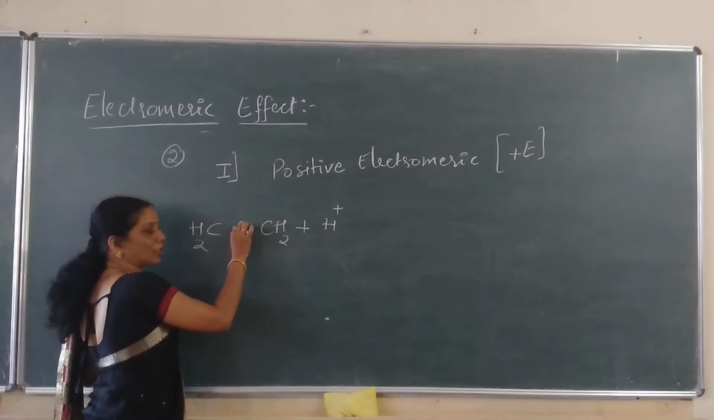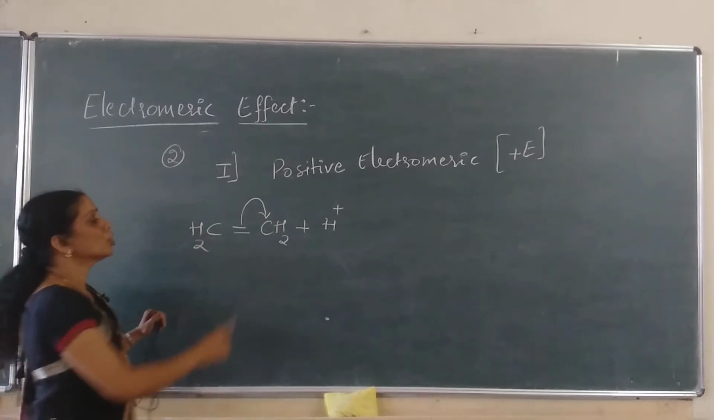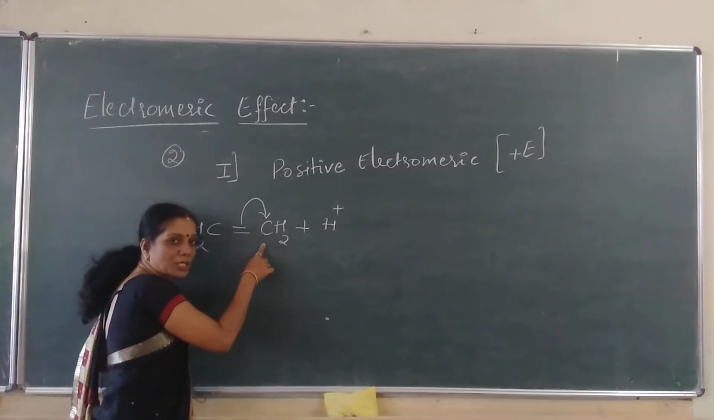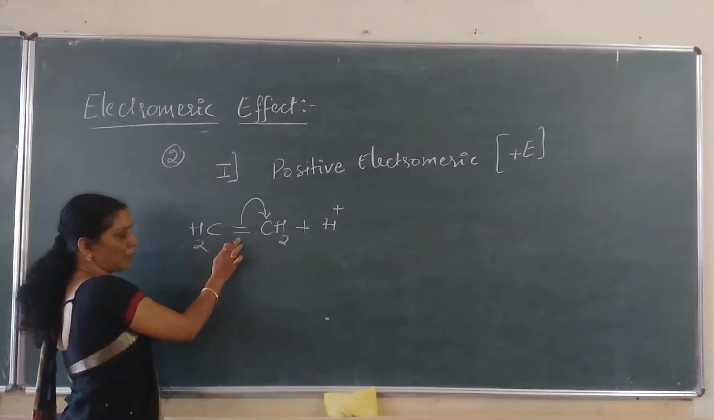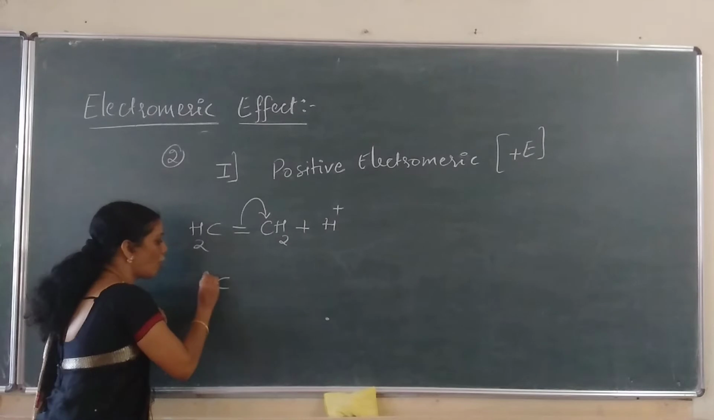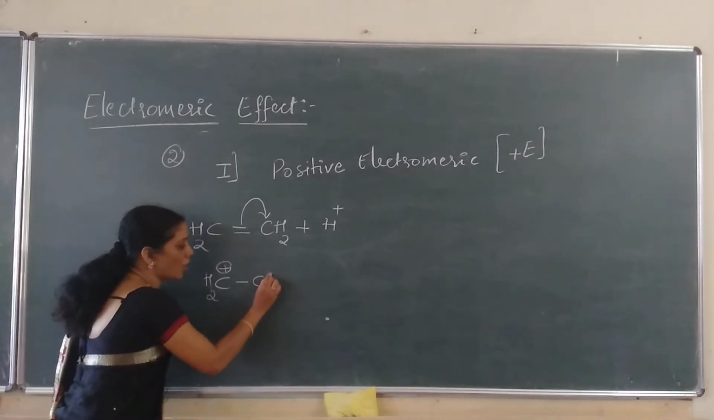Complete transfer of pi electron takes place. Let us write the complete transfer. Complete arrow marking right to the carbon atom. Arrow head pointing towards the carbon atom or the atom which gains the electron. Understood? Now we can see this carbon. Already I have written this. It becomes positive. Double bond becomes single bond.